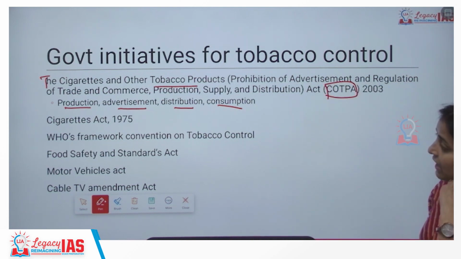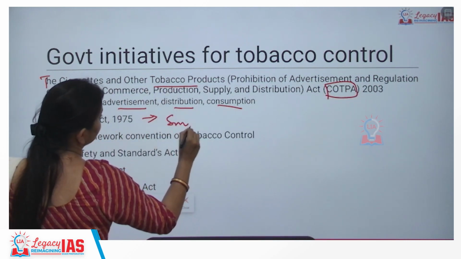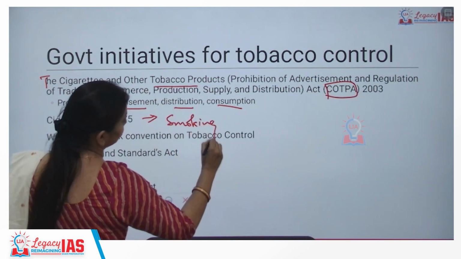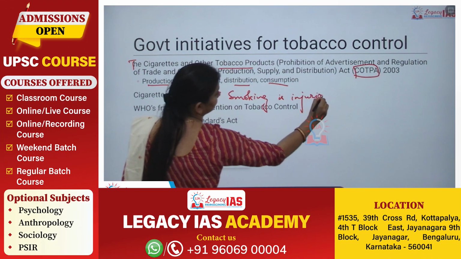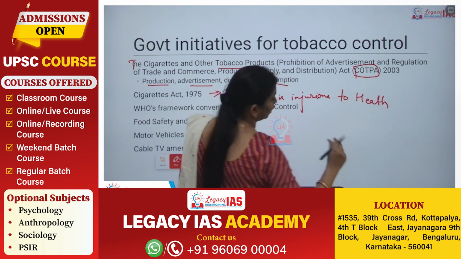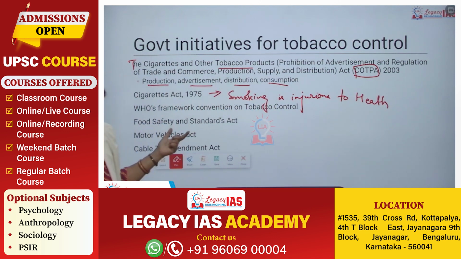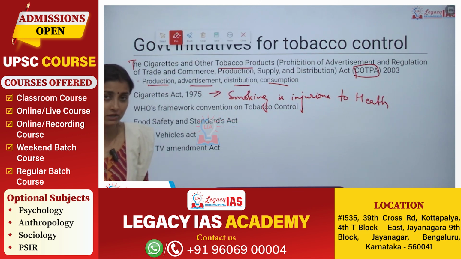The Cigarettes Act of 1975 mandates that "smoking is injurious to health". This must be mentioned on the cigarette packet. This should also be mentioned on the OTT platforms or any other videos that are shown by broadcast media.